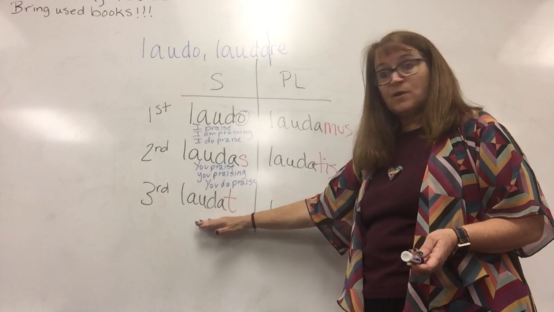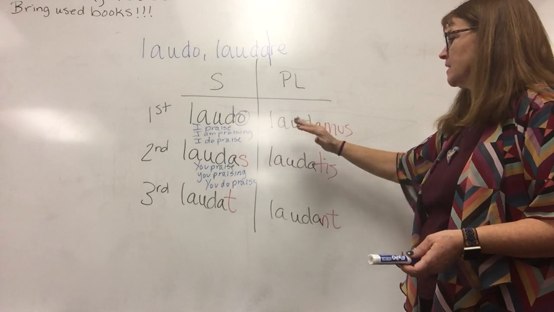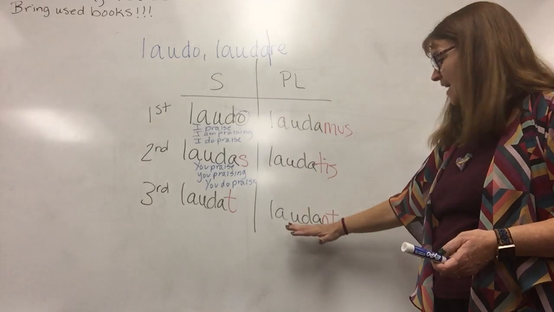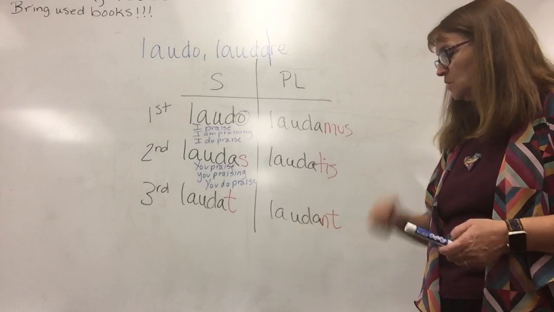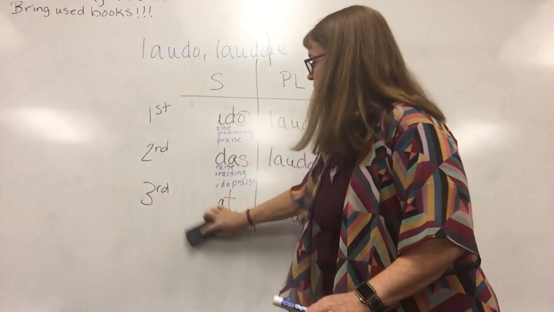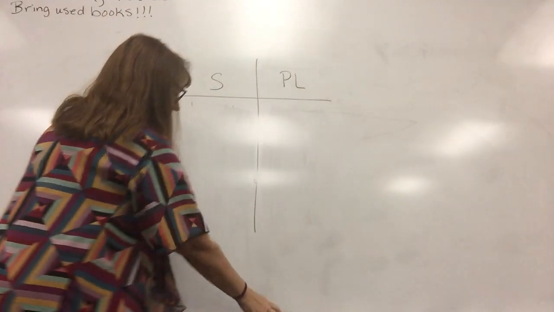He, she, it is praising. He, she, it does praise. We praise, we are praising, we do praise. Y'all praise, y'all are praising, you do praise. And they praise, they are praising, they do praise. So you can take, I'm going to erase this really fast, you can take any first conjugation verb and do that the same way.